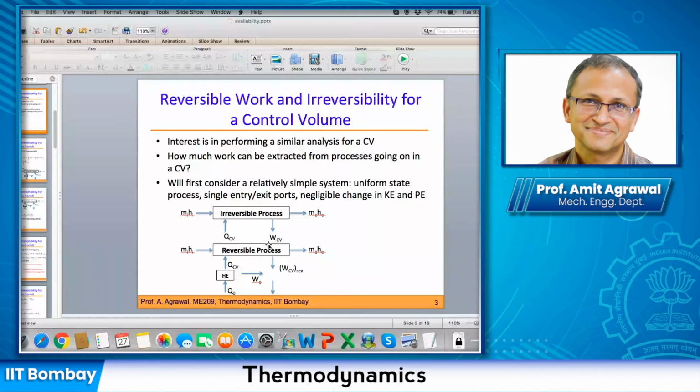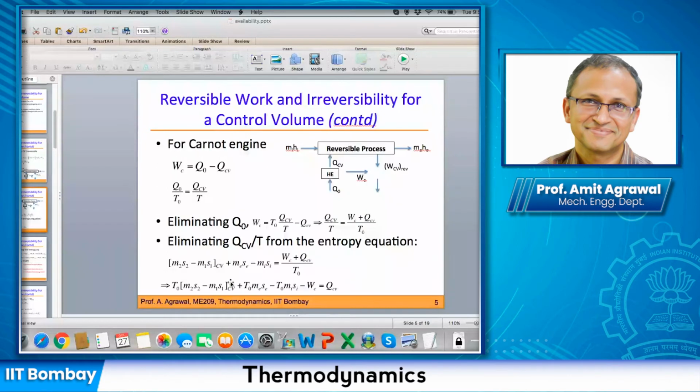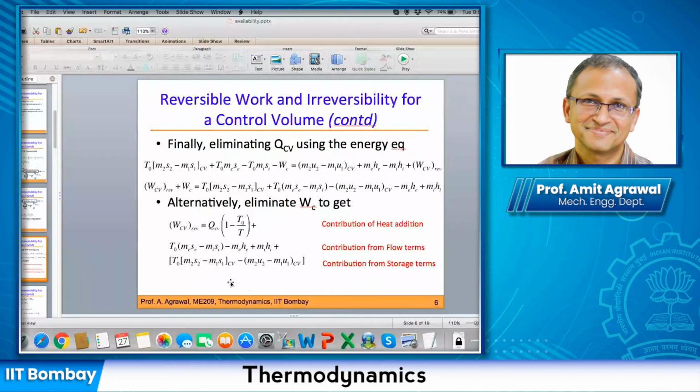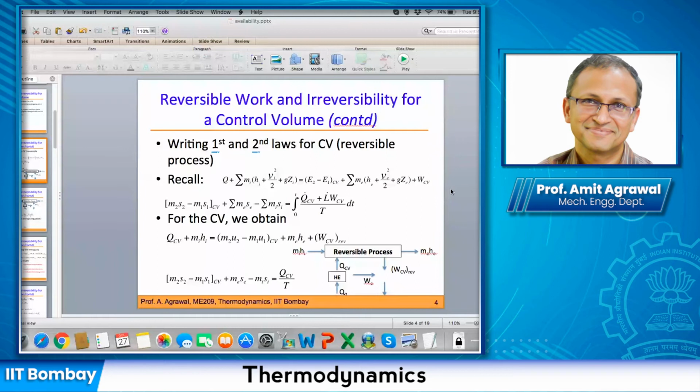Okay, so I will essentially look at WCV reversible. Of course, there is some work which is going to be gone here if you were to work it like this. So we have written out the expression for both the cases, if we were to write it out for WCV plus WC, or if we were to write it out for just WCV in terms of QCV which has been added. So you can check the algebra. That is again, as I'm saying, I'm quite sure it is error free.